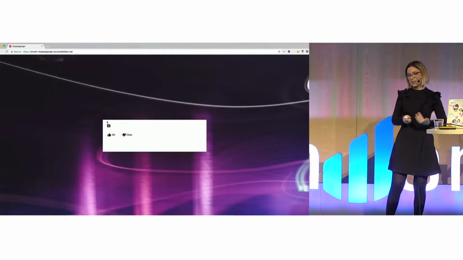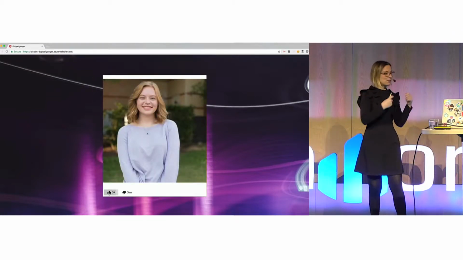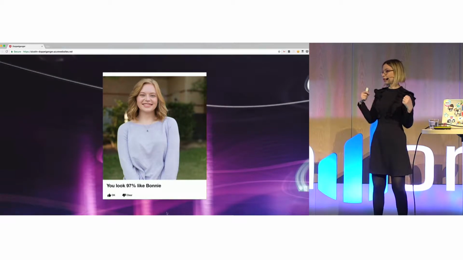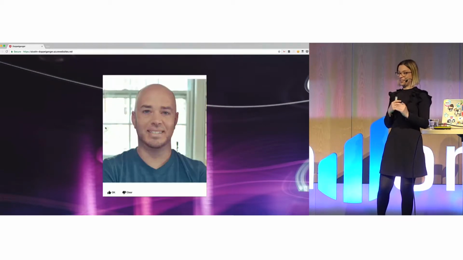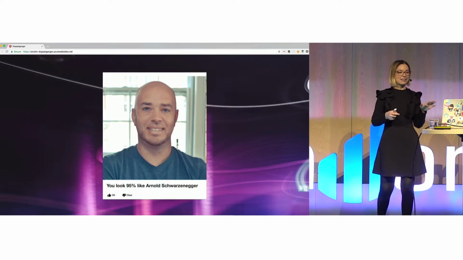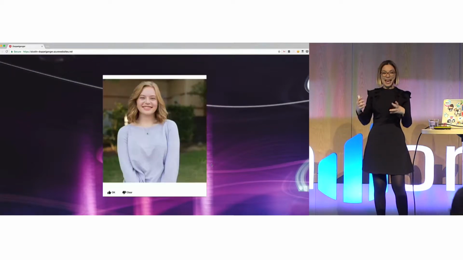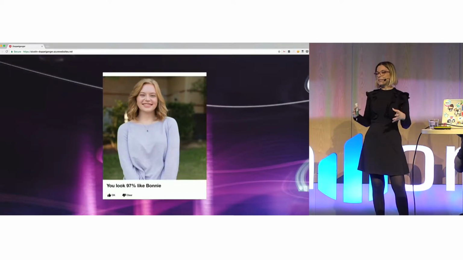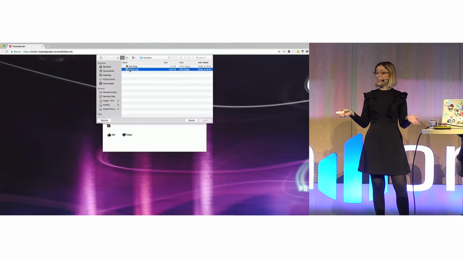So our goal for today is to see how we can build an application where you can submit a picture of yourself or a picture of someone else and compare it to a character from the 80s. And here you can see that my colleague Berg looks 95% like Arnold Schwarzenegger. And then Sam, who's an amazing woman in the Angular community, she looks a lot like her mother. Surprise!